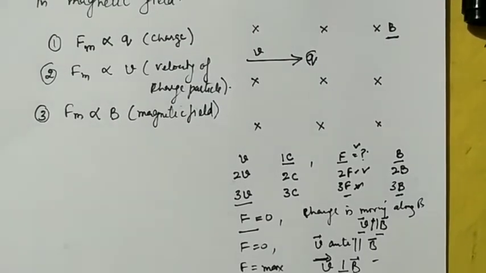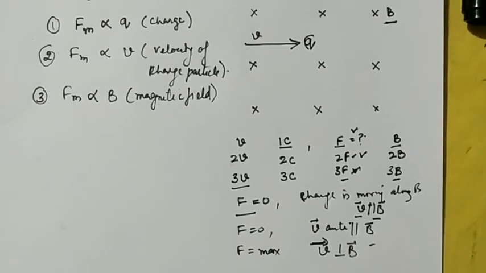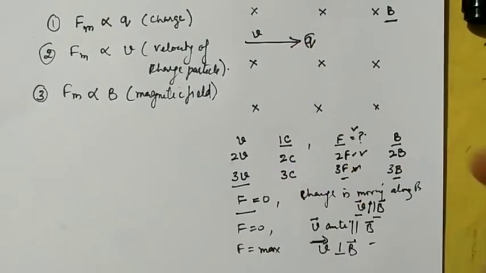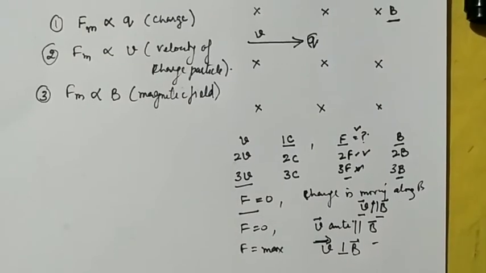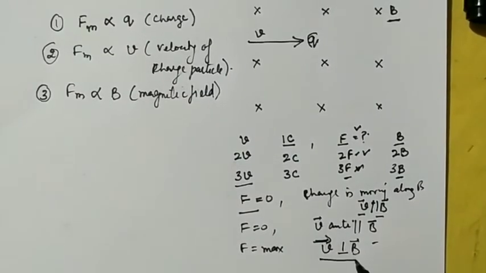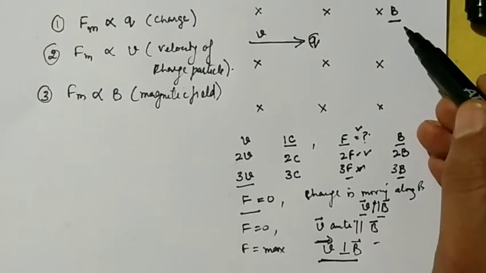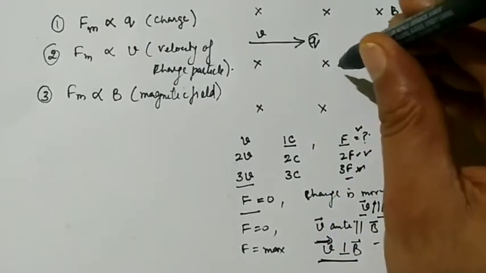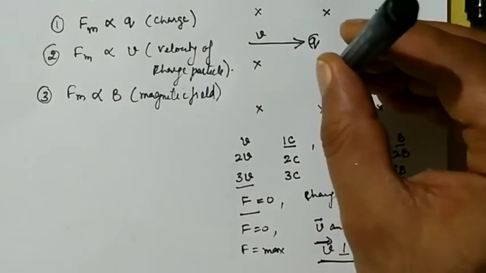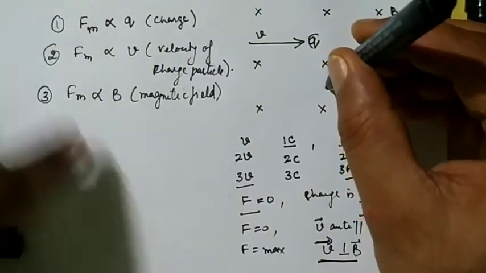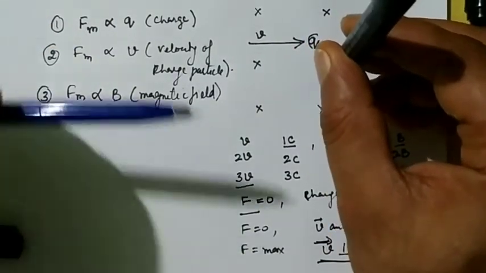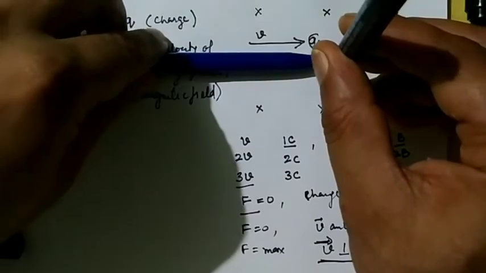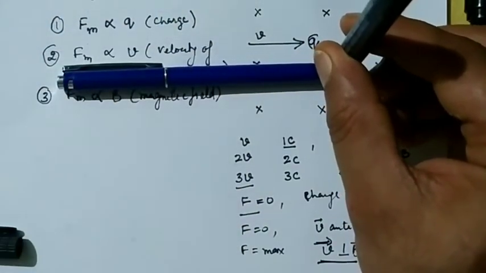ये पाया गया कि जो magnetic force लग रही है charged particle के ऊपर, maximum होगी कब? जब कोई charged particle इस magnetic field के perpendicularly move करेगा. यानी कि यहां पर for this case magnetic field नीचे की तरफ है, downward, और the charged particle is moving along this direction. So both are perpendicular to each other.